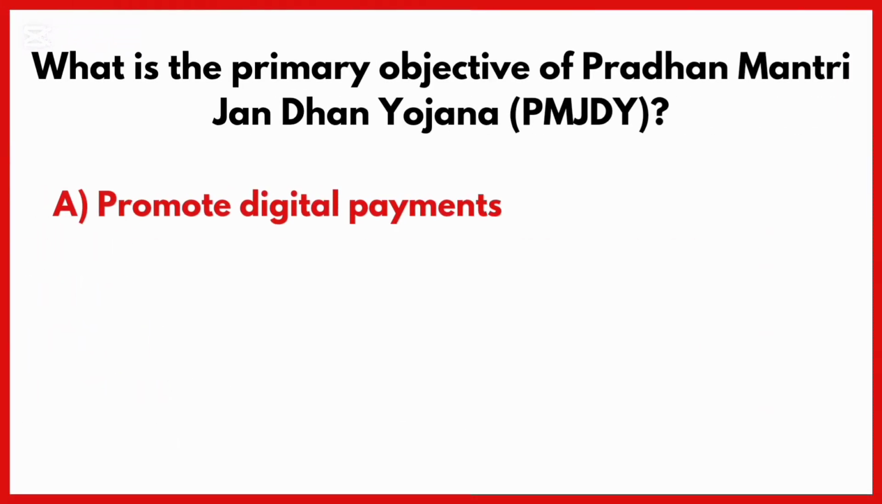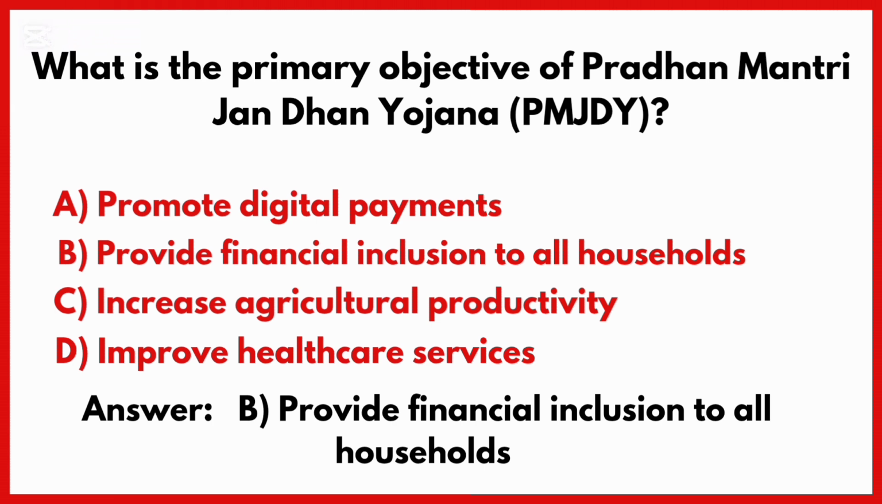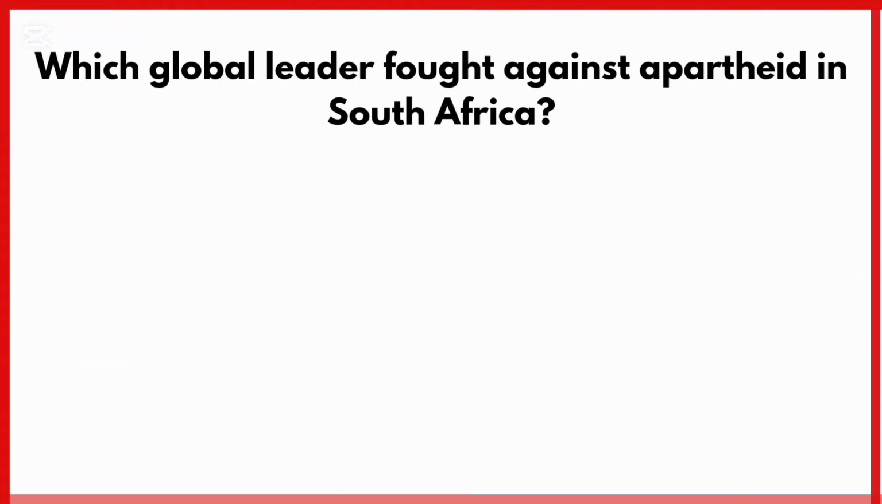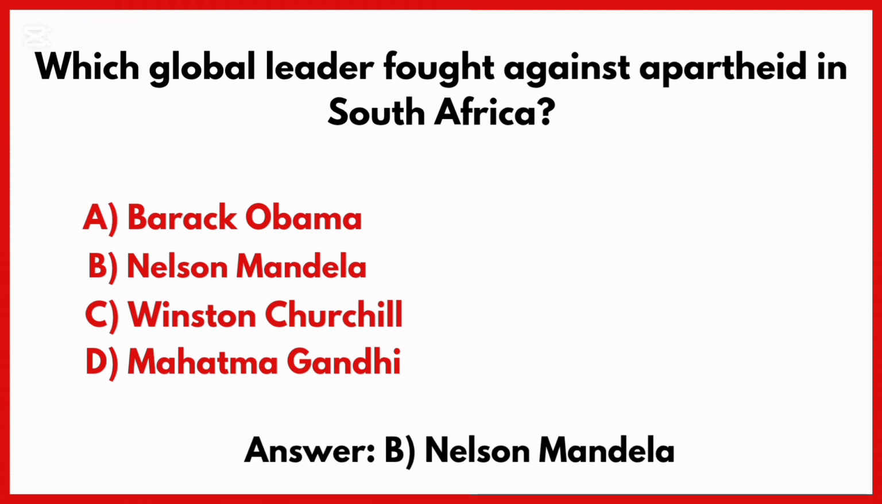What is the primary objective of Pradhan Mantri Jan Dhan Yojana? Correct answer is option B, provide financial inclusion to all households. Which global leader fought against apartheid in South Africa? Correct answer is option B, Nelson Mandela.